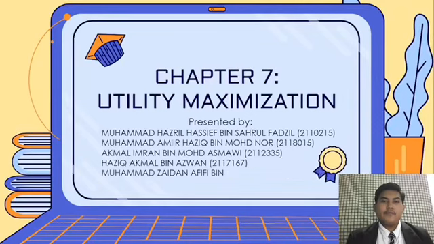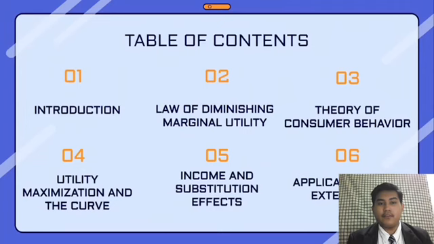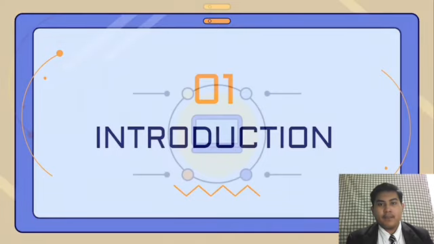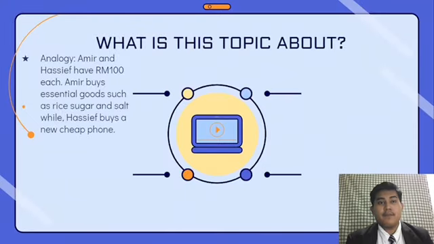So for today our group would like to present about utility maximization. So this is our table of contents. For the introduction part, we need to ask ourselves, what is this topic about? I would like to give you an analogy about Ami and Hasif.